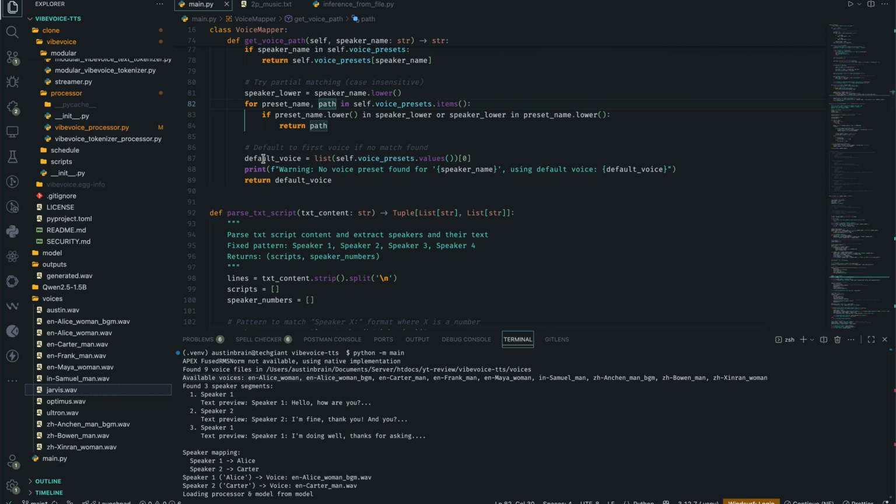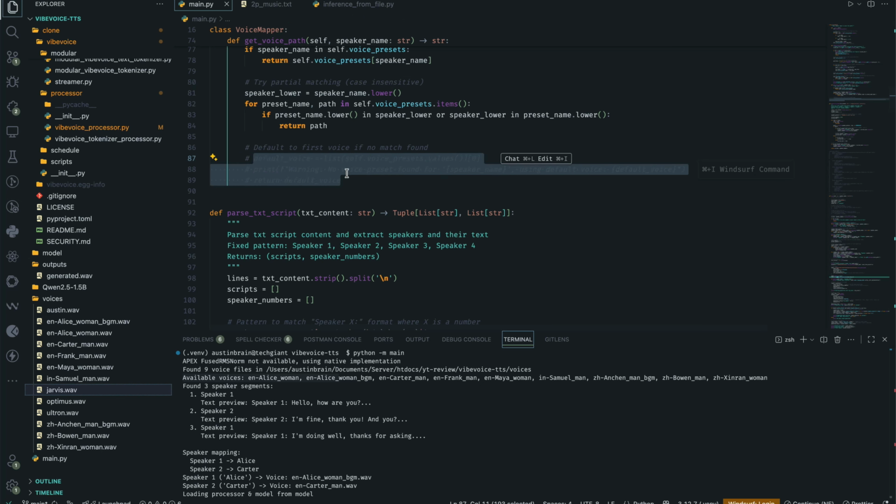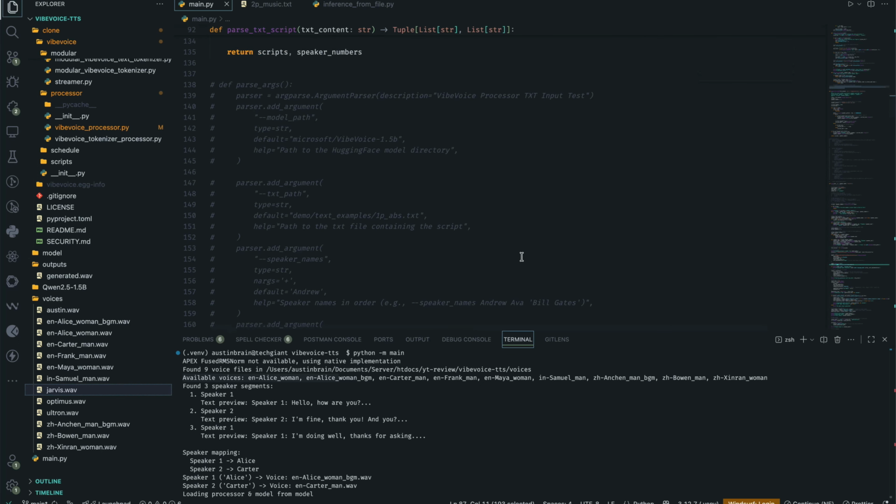And if this didn't work, they set the default voice to the first voice, just picking the first voice from the list of voice presets it gathered earlier. So that's what it's doing. The first thing I'm going to do is comment out this block of code, because I don't want it to have any default. I want it to throw an error if it can't find the voice in the voice preset, instead of just returning the first voice it can find. So we'll see if it can actually take custom audio. That's what I want to know. So that's pretty much it.